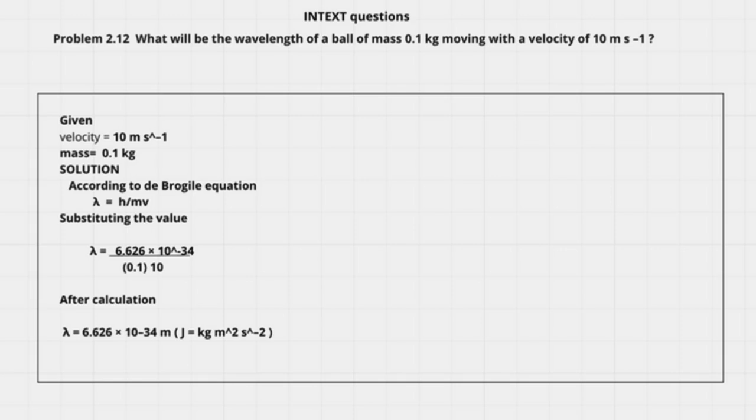According to de Broglie equation, lambda equals h divided by mass into velocity. Substituting the value. Lambda is equal to 6.626 times 10 raised to the power minus 34, divided by 0.1 into 10. After calculation, lambda is equal to 6.626 times 10 raised to the power minus 34 m.